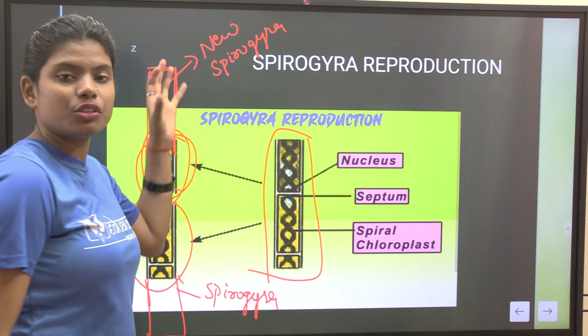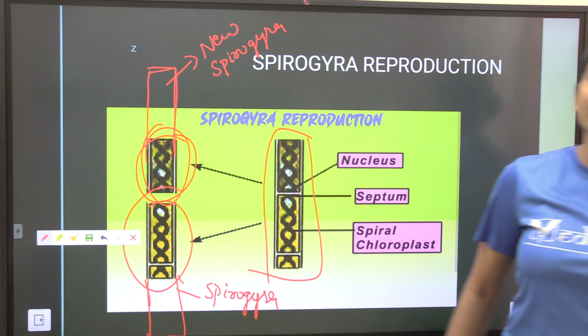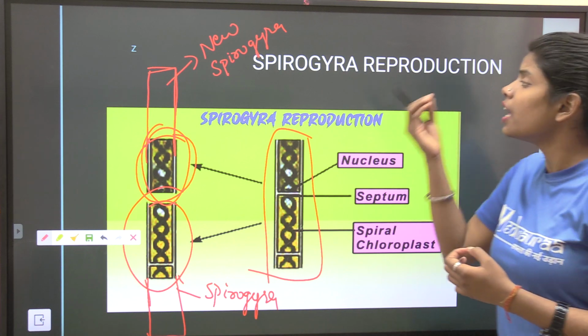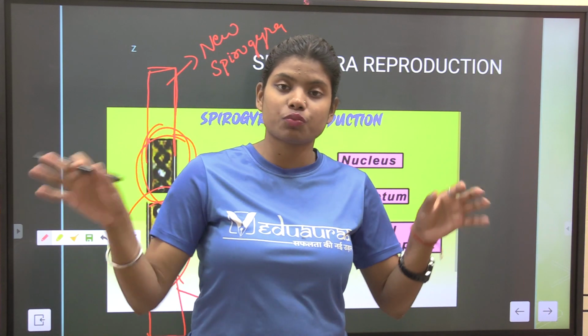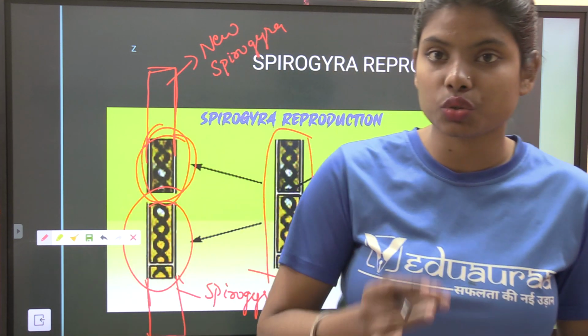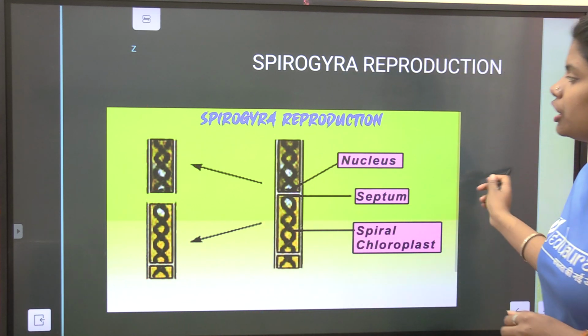Each bit is developed into a new Spirogyra. Now, it is clear to all how the reproduction process happens in Spirogyra, which is known as regeneration. Is it clear to all? Let's come to our next question.